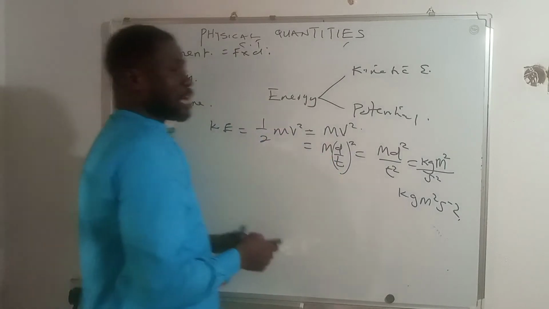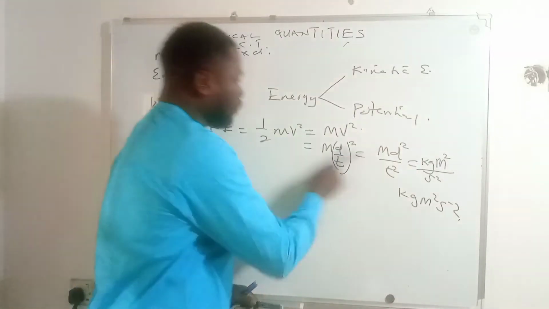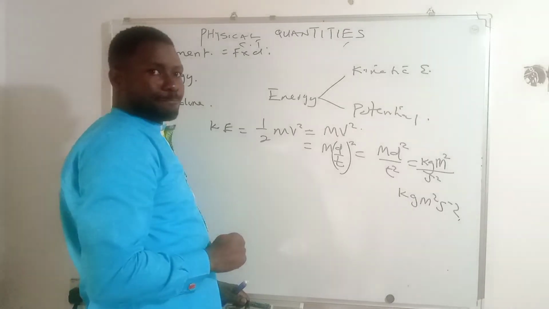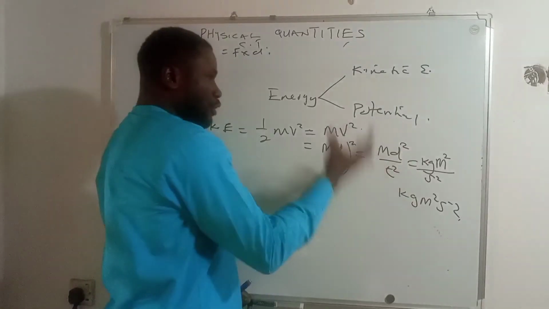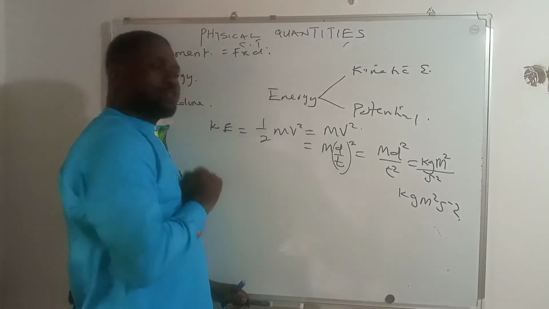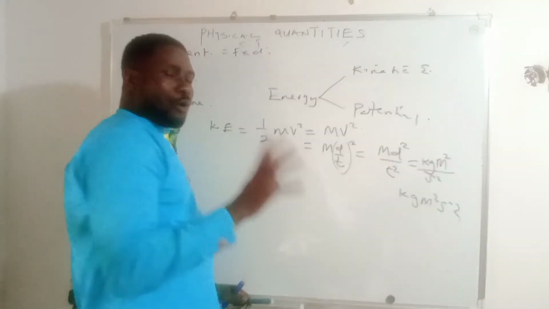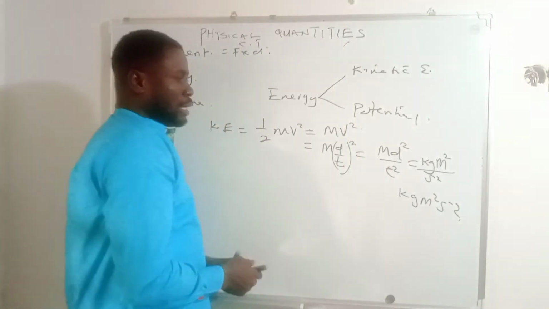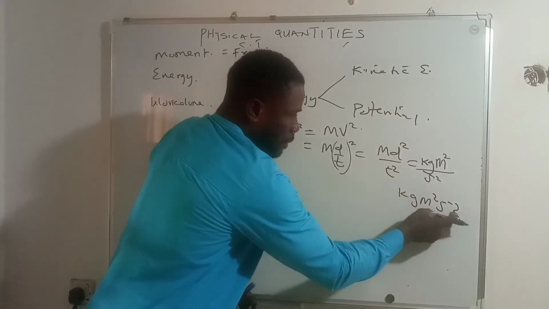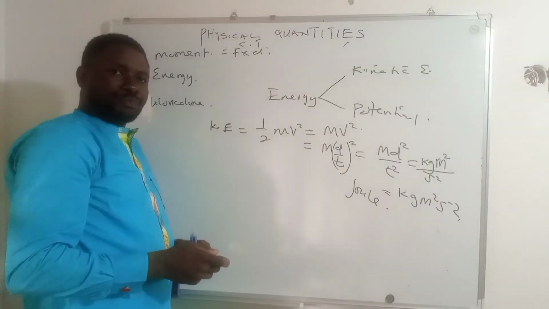And you see that this is the same unit we got when we treated moment, though the formula of kinetic energy is not the same as the formula of moment. But at the end, the unit is the same. Again, I want to emphasize that whether kinetic energy or potential energy, the unit is the joule. That joule is this. So kilogram meter square per second square is the same thing as joule.